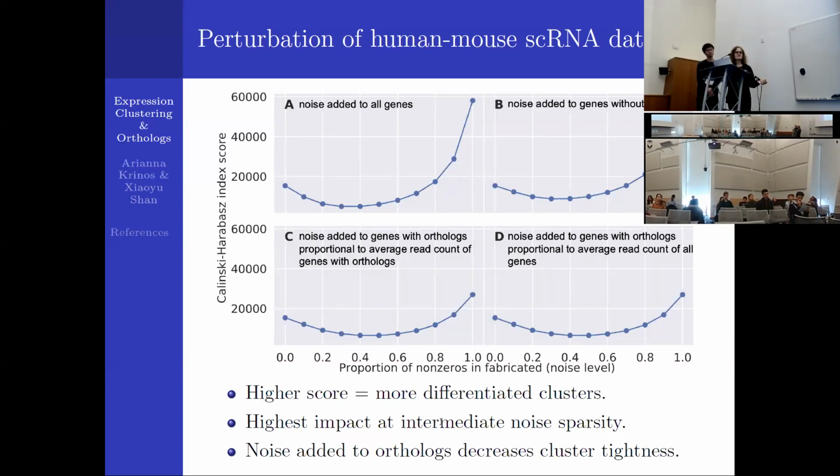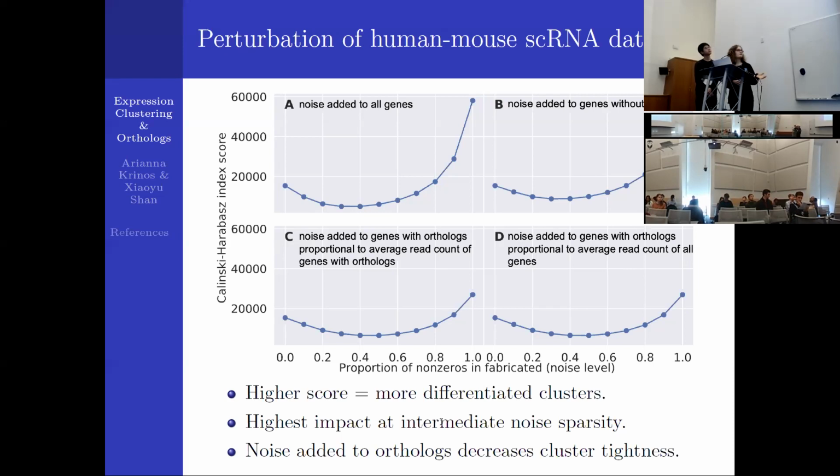So we can see that the highest impact on the tightness of the cluster, so basically the lowest score, is at intermediate levels of sparsity, which corresponds to the actual sparsity of the original data set. So you have a sparsity of around 30% of the single cell expression data, and if you replicate that with the noise, then that's when you see the clusters being closest together. So it's hardest to tell the difference between mouse samples and human samples.